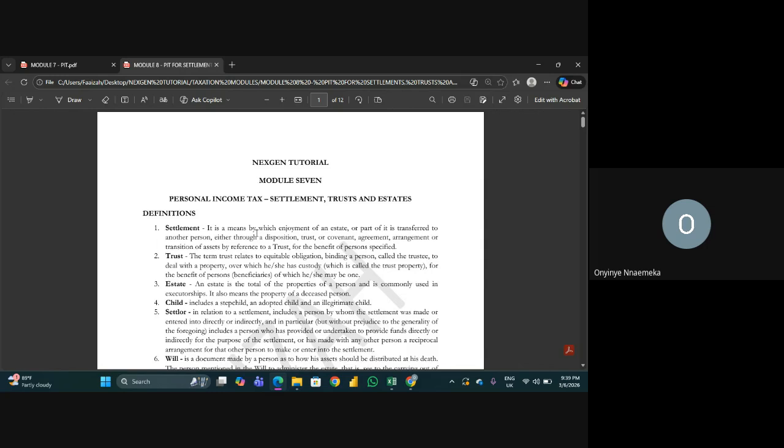So now the person that is in charge of ensuring that money from those 4 flats is used to pay my child's school fees is the trustee. And the person that is enjoying that benefit, the person that I'm paying the school fees for, is the beneficiary, which is my child. And one thing about a trust is that sometimes the beneficiary can be the trustee, because the beneficiaries can be more than one. If I have 4 children and I'm paying for the 4 of them, and let's say the firstborn is in university, and the other ones are in secondary school and primary school, the one in university is already an adult and can probably take care of something like this. I can make that one the trustee and ensure that you and your siblings get your school fee, 20% every year, from so and so.